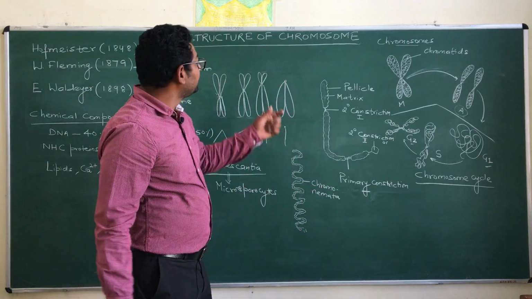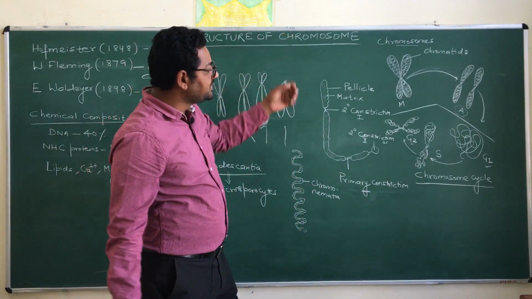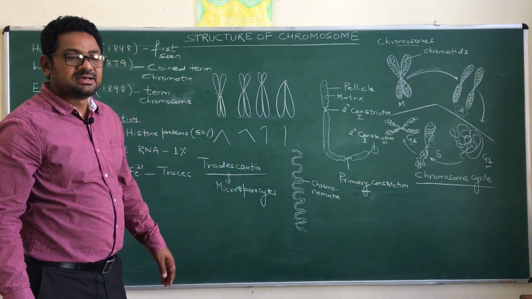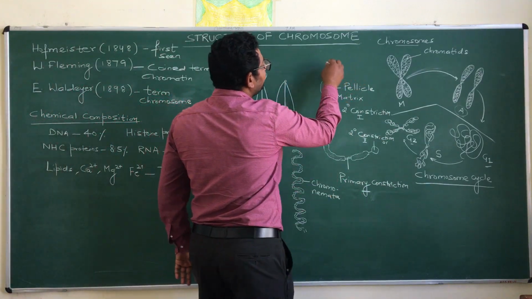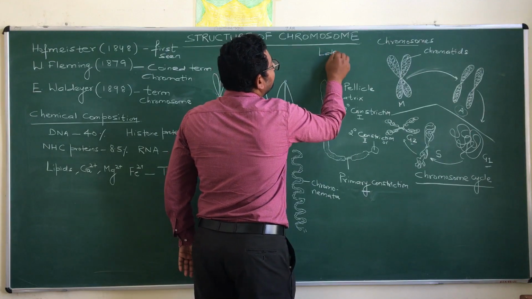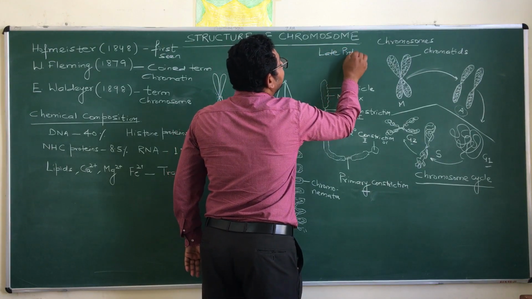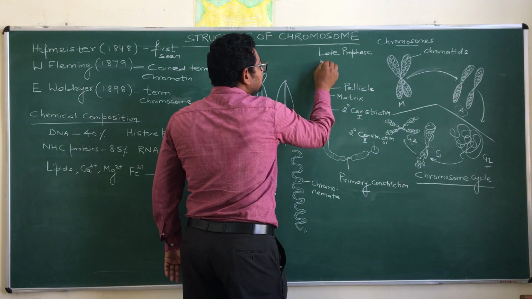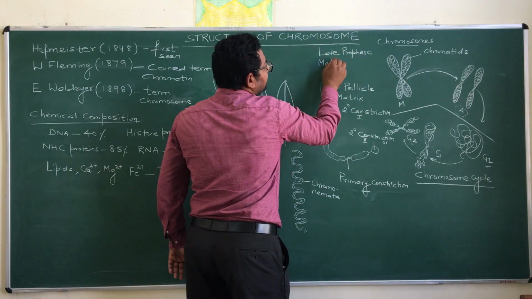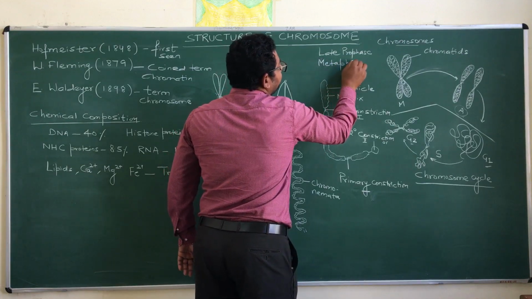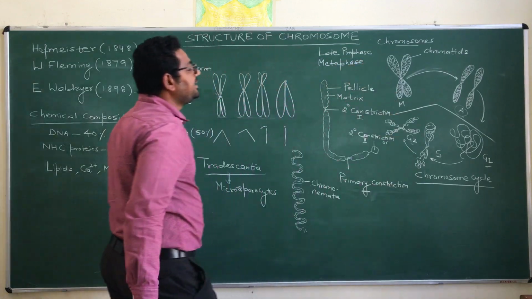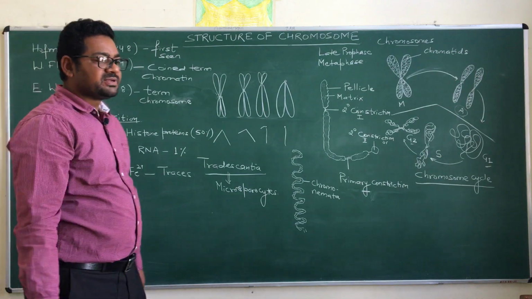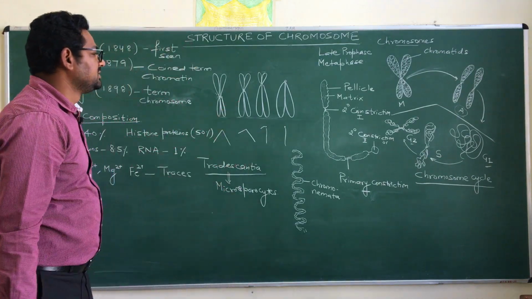If you are talking about the structure of the chromosome, it means we are talking about the structure of these thread-like structures, particularly during the late prophase or metaphase. So we are talking about the structure in these two different phases, either metaphase or late prophase. Now, let us come to the chemical composition.